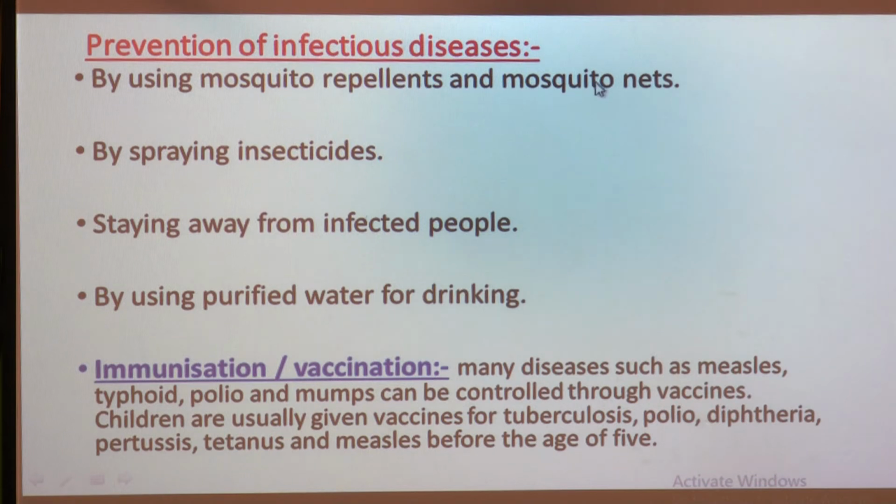Then the next way is spraying insecticides. Sometimes insects can also spread infectious diseases, and to avoid it we can spray insecticides to kill the insects.